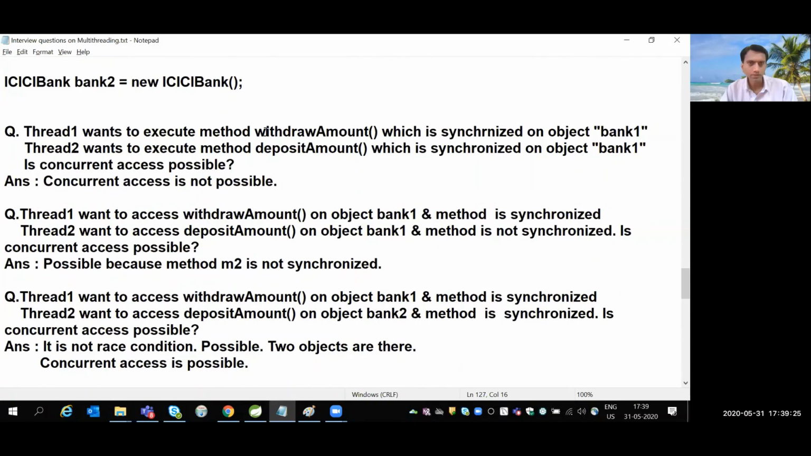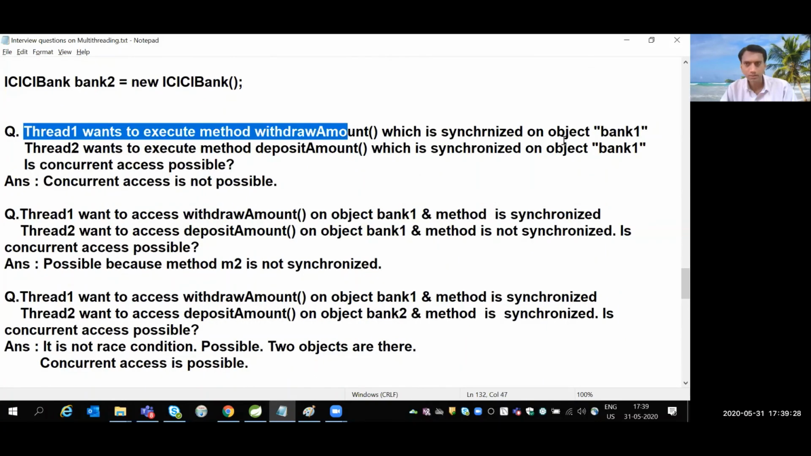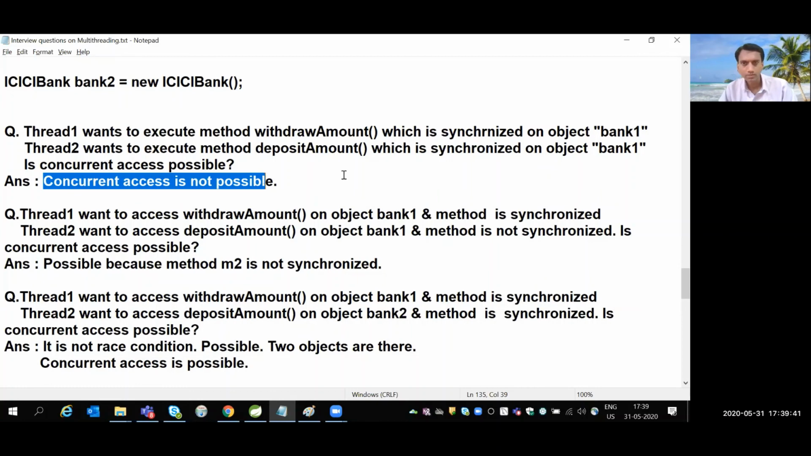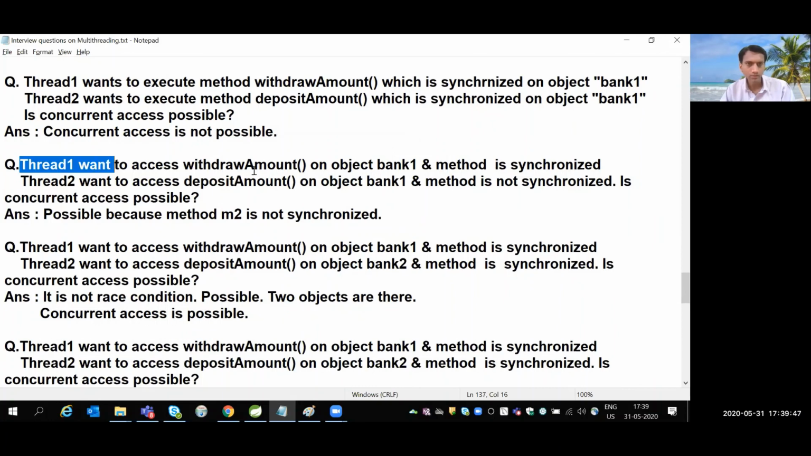Thread 1 wants to execute method withdraw amount, which is synchronized on object bank 1, and thread 2 wants to execute method deposit amount, which is synchronized on the same object bank 1. Is concurrent access possible? It's not possible, right? Because only one key is there. Another scenario: thread 1 wants to access withdraw amount. The first method is synchronized and the second method is not synchronized. Yes, concurrent access is possible. Why? Because a key is not required to access the deposit amount method.